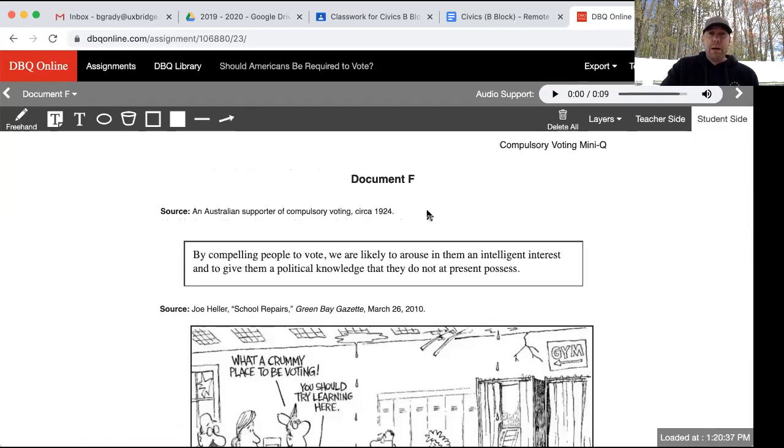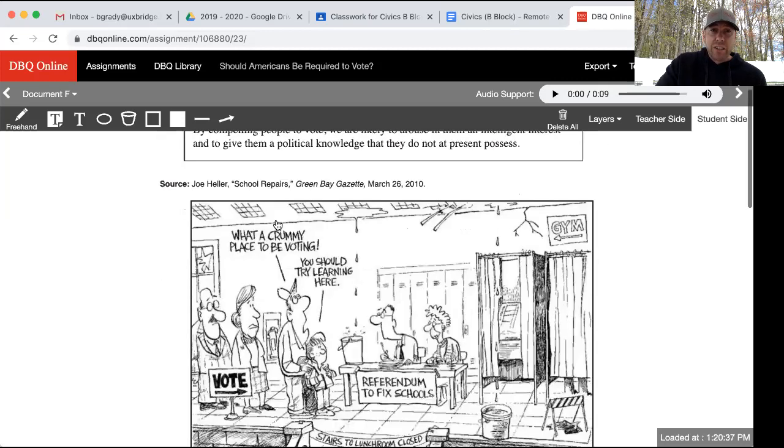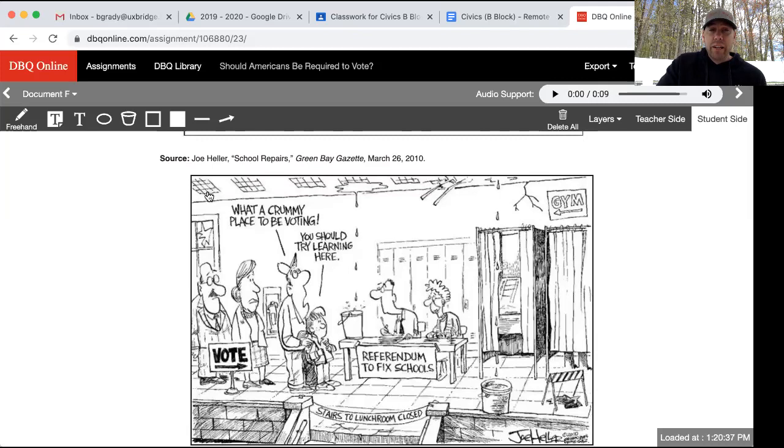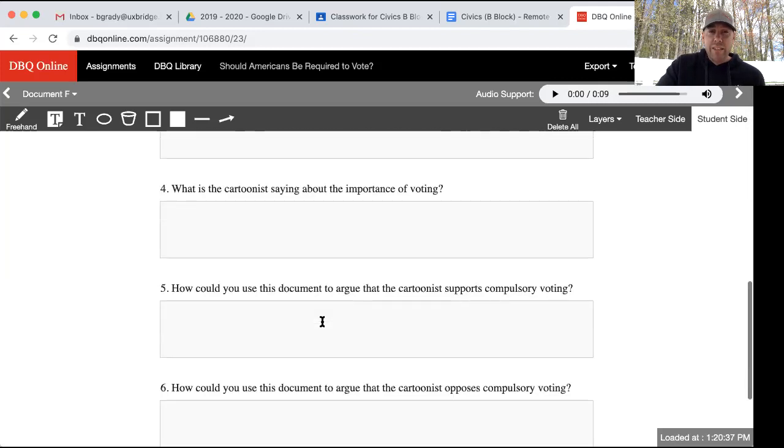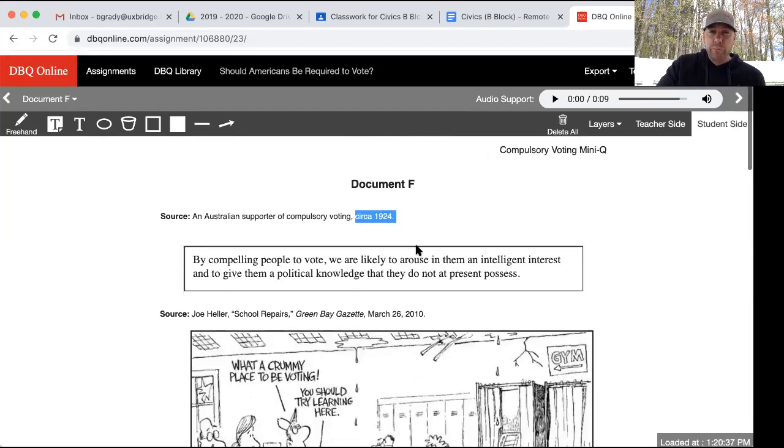Document F is a political cartoon at the bottom here. And the first one here is an Australian supporter of compulsory voting. Note that it is from 1924. This is from nearly 100 years ago, an Australian supporter of compulsory voting. Our second source here is a political cartoon from Joe Heller called School Repairs from the Green Bay Gazette 10 years ago in March of 2010. Examine both of these and answer the 6 questions that go along with it, okay?